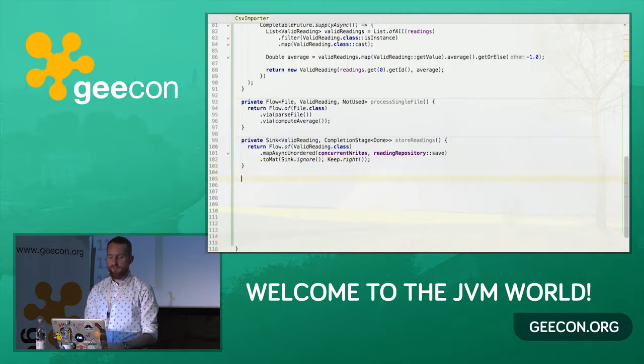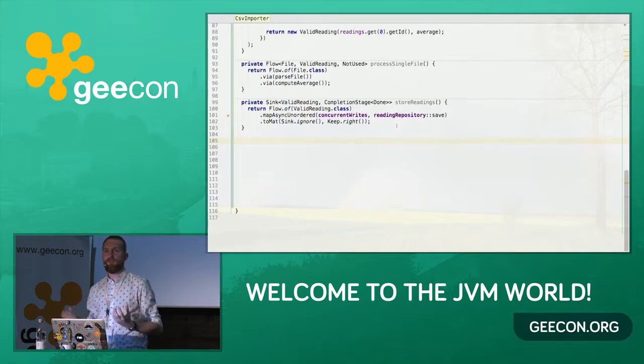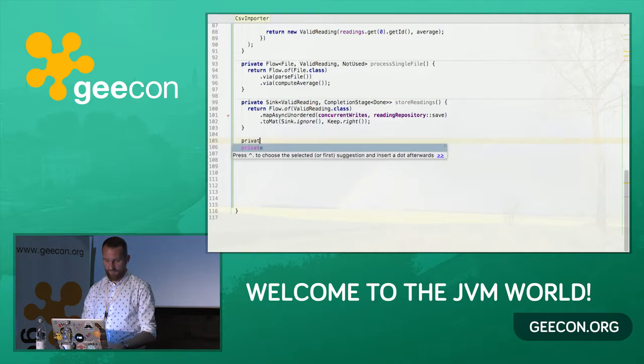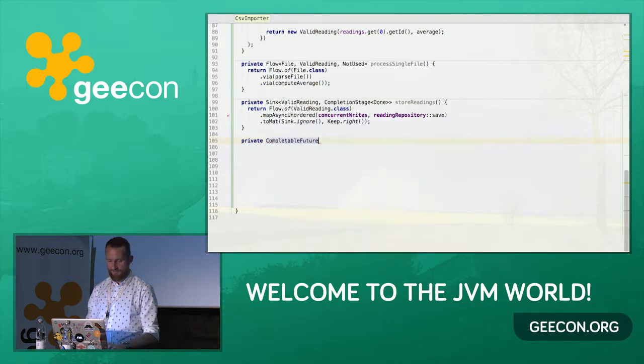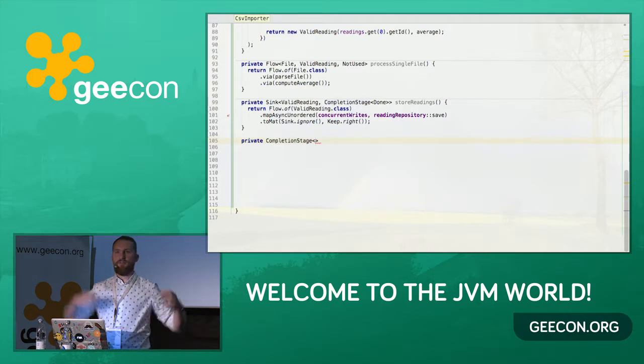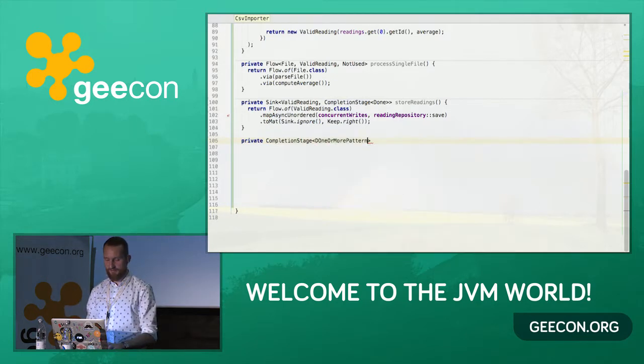Okay, so far we have defined all of the building blocks that we actually needed for processing our files. So now what's remaining is just to put them all together to process our files. So we're going to have a method that returns a completion stage of done, because this is the return type of our entire processing pipeline. It's going to be called importFromFiles.